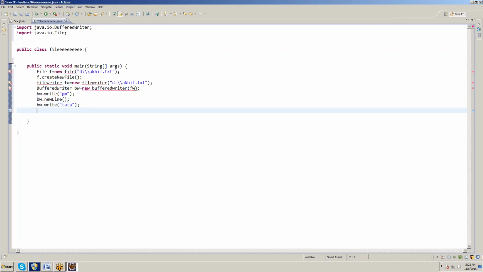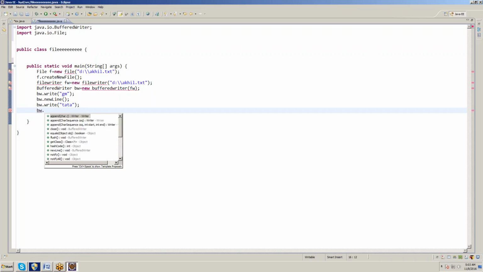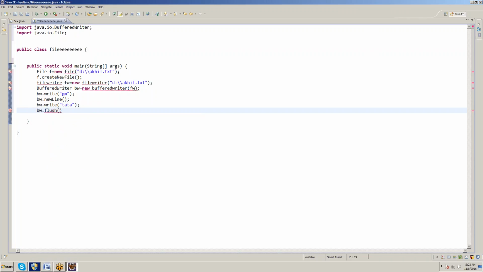If you want to hold the data, compulsory we will write bw dot flush. How many lines you want, that many lines you can write. So compulsory we should write flush. It can hold the data, that means it can save the data. Otherwise it can't hold the data.